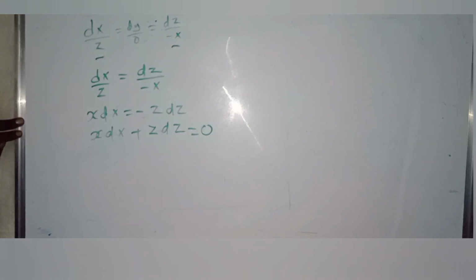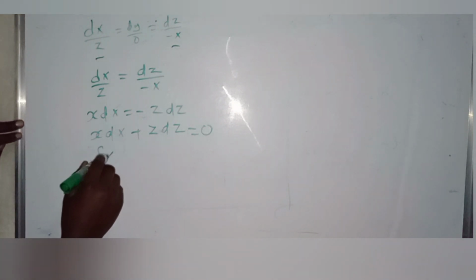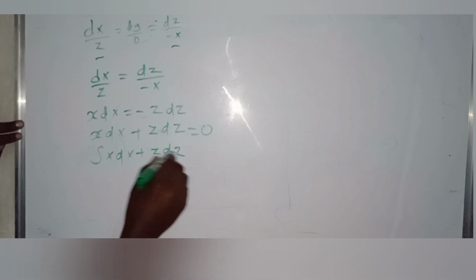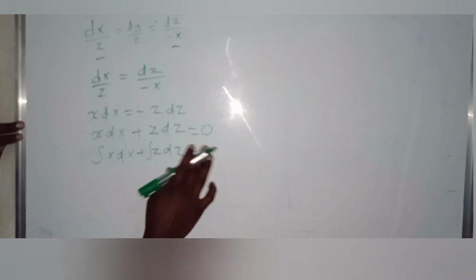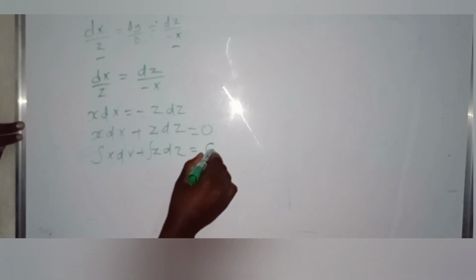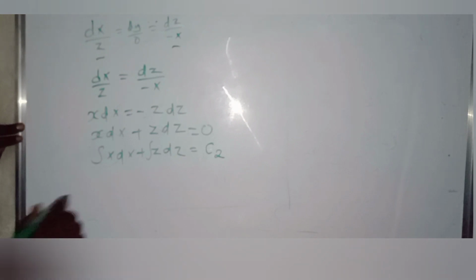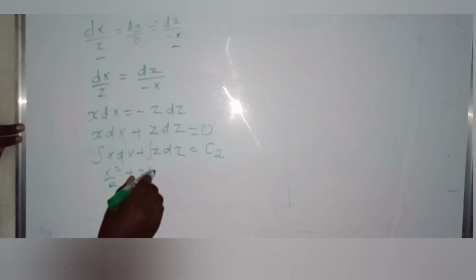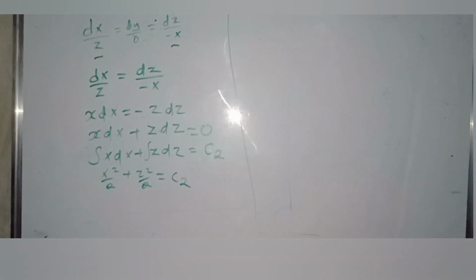Using direct integration, the integral of x dx plus z dz is equal to the constant of integration c2. So x squared over 2 plus z squared over 2 is equal to c2.